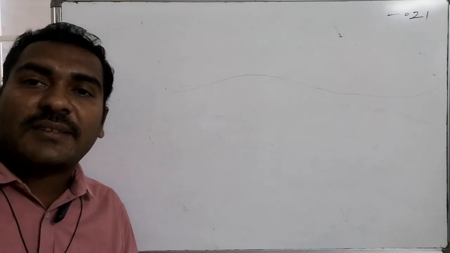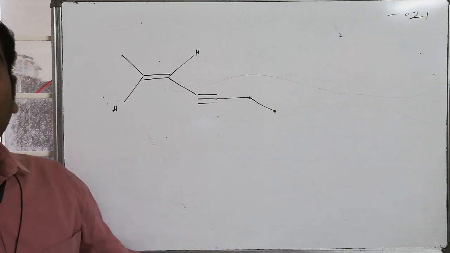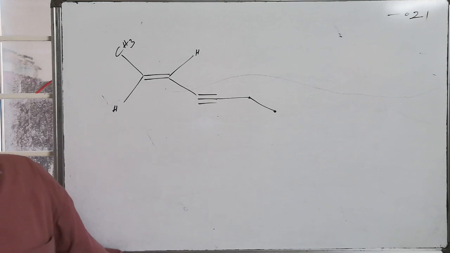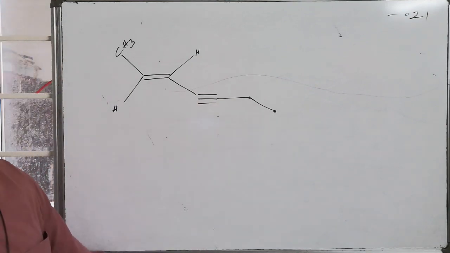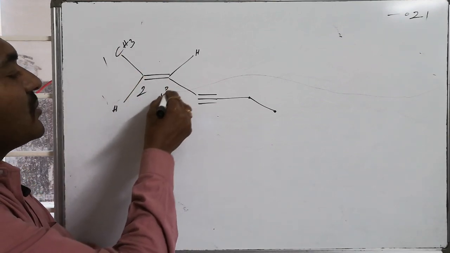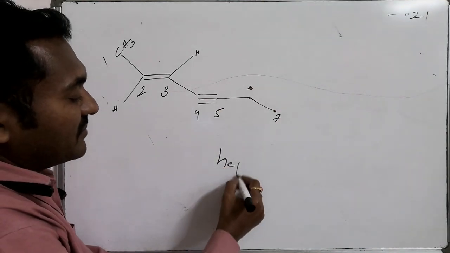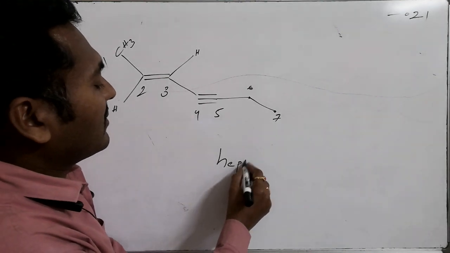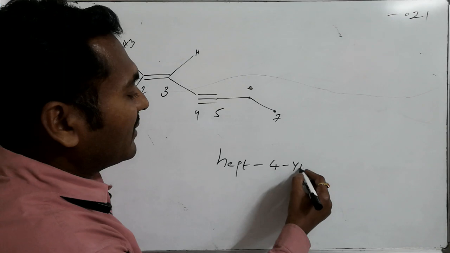So therefore 1,2-epoxypropane, or epoxypropane, is the common name of the system. Write the IUPAC name of the following compound. The structural information provided for us consists of one methyl group, with 2 hydrogens trans to one another, associated with a triple bond followed by an ethyl group. To get the minimum numbering, this will become 1, 2, 3, 4, 5 followed by 6 and 7, hence it is a hept system. In this hept system, it has a triple bond at the fourth place, that is hept-4-yne.